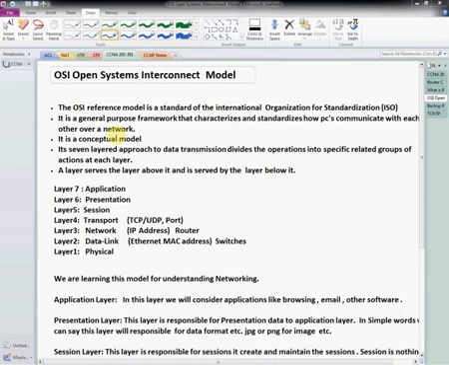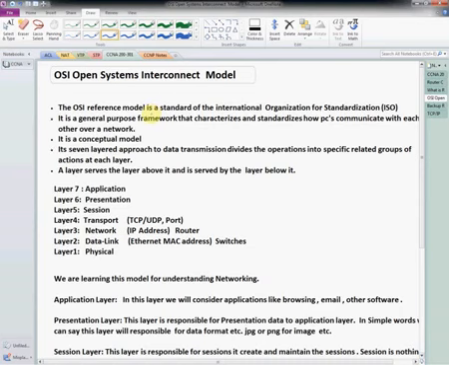In our networking, the OSI model is very important, so today we are going to discuss OSI. OSI stands for Open System Interconnection model. It is very important. The OSI reference model.